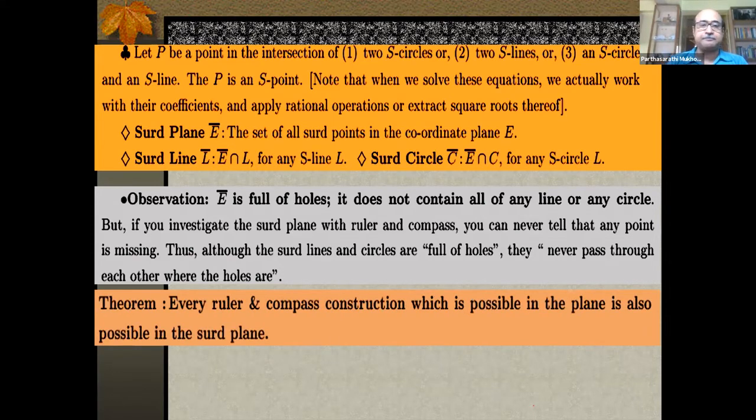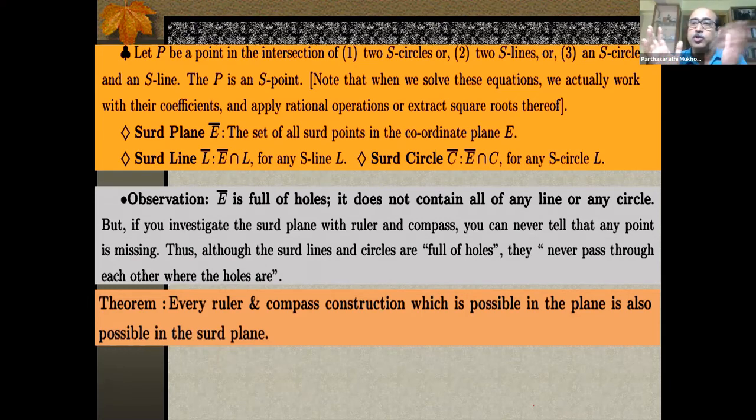With this understanding, we propose this theorem. Every ruler and compass construction which is possible in the plane is also possible in the third plane. Ruler and compass construction, because after all, when you put your compass, you put it on a constructible point, and then whatever you do, these are constructible things, and all these constructible points are there. They are supplied to you, and actually when you use these 2 machines, you deal with constructible points only.